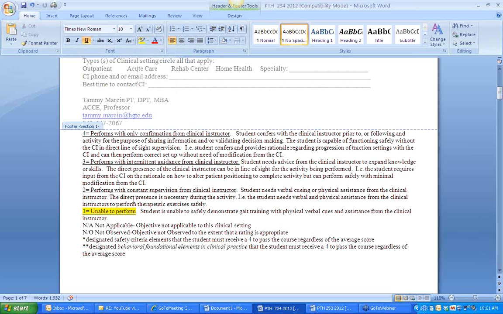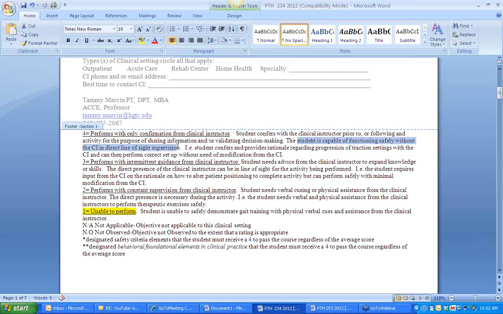Also, I'm looking here, and again, everybody knows I'm playing the role of a physical therapy assistant instructor. I'm not a physical therapist. With a 4, I imagine that if you're a CI, it means you feel comfortable enough to leave the student with the patient and not even be able to see what the student is doing. But with students, we're always in direct line of sight of supervision. We have to be, legally. But when I read this, it says the student is capable of functioning safely without the CI in direct line of supervision.